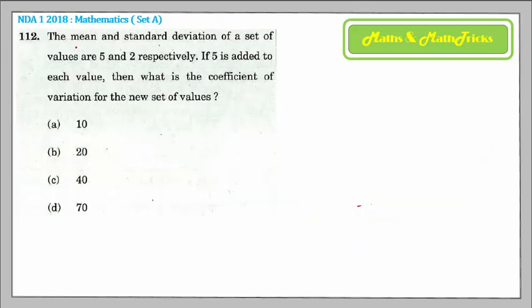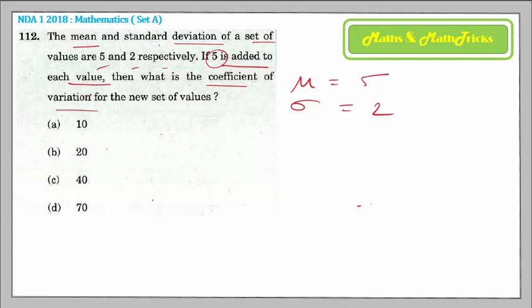It is given that the mean and the standard deviation of a set of values are 5 and 2 respectively. Mean mu of the data is 5 and sigma is 2, standard deviation is given to us. Now they say 5 is added to each value of the data. Then what is the coefficient of variation for the new set of values? See, when you add 5 to each value, the mean changes, because adding 5 to each value means you are changing the origin. When you change the origin of the data values, the mean will be affected by the same number.